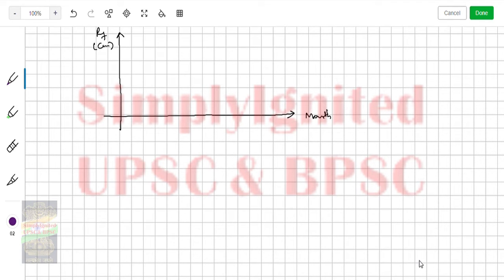It goes like this: January, February, March, April, May, June, July, August, September, October, November, December. Fine. June to September, maybe October, maybe before October, up to here. So in January there is little rain. February, March, April more or less. May very little. From June it starts picking up. By July it is at the peak. By August it is at the peak. By September it falls, and by October it becomes low again.